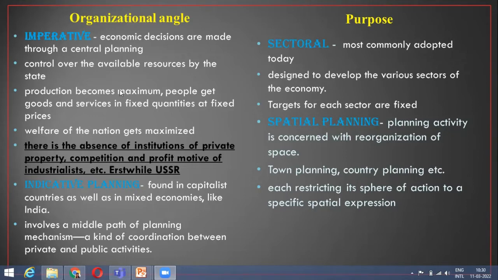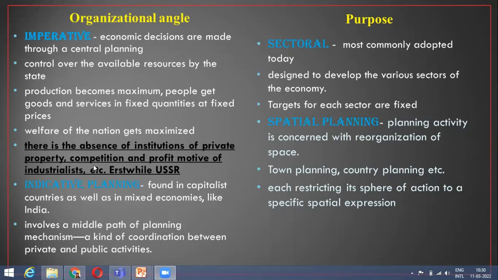And because the control on the available resources is exercised by the state, the welfare of the nation is maximized, or gets priority. And there is an absence of private property, competition, or any profit motive of industrialists, because they do not exercise control over the available resources. The various entrepreneurs cannot exercise any control. All the ownership is vested in the nation. So you can think of a socialist country, or the erstwhile USSR.